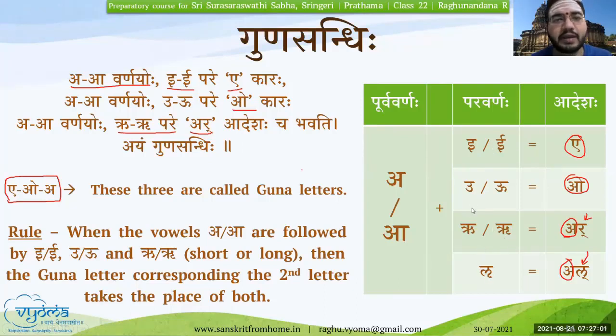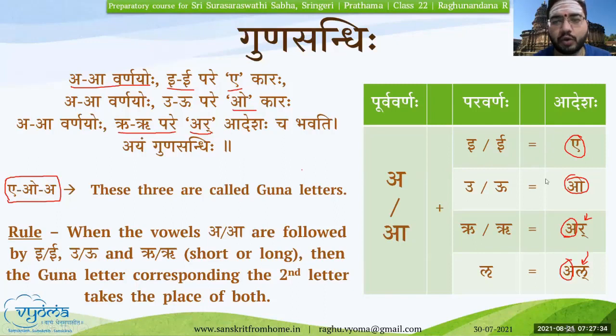Here, the outcome of this Sandhi: the place of origin for Akara is Kantha, and for Ikara it is Talu. So A and I combine, Ichu Yashanam Talu, Edaito Kantha Talu. So A and I form together to give Ekara. Similarly, A and U give O, A and R give Ar, and A plus L will give Al. This is the table that you should remember.